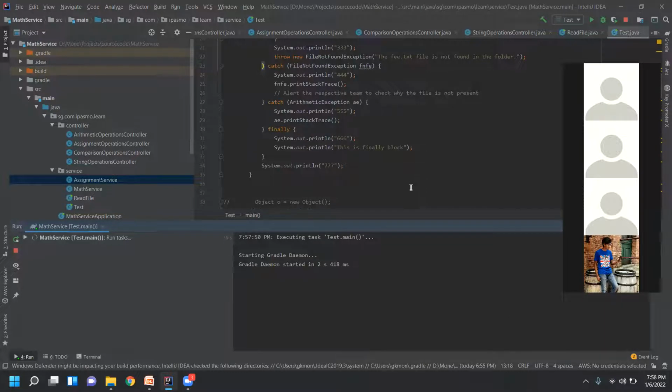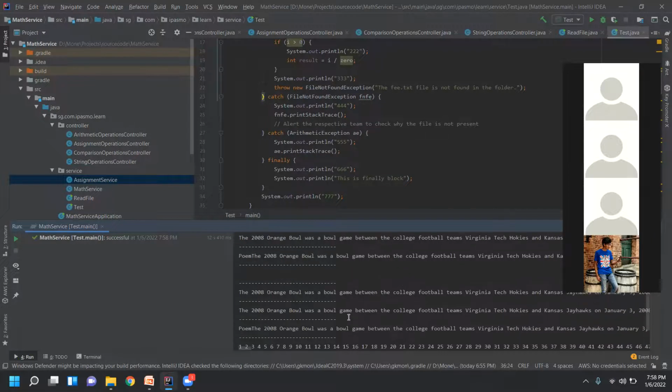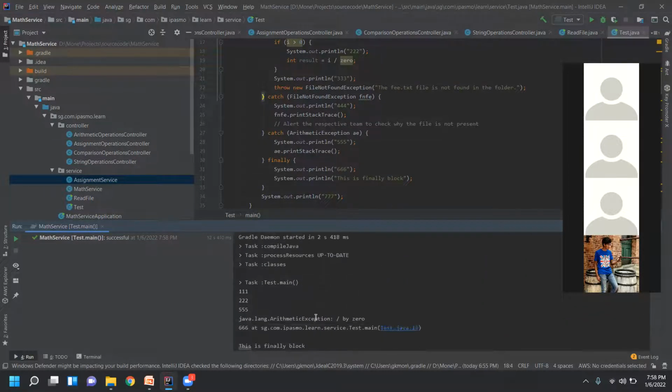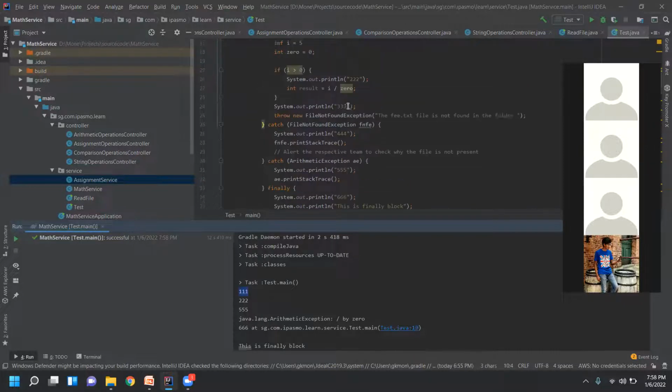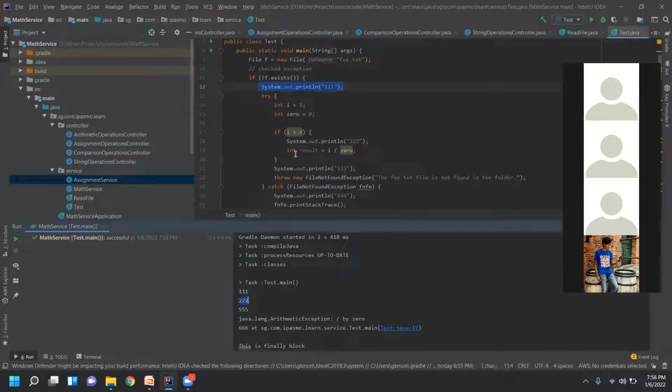So you can see which line of statement is excluded. Let's go here up to here only. So let's see, 111 is printed. 111 is where? Before starting, it enters actually. The file is not existing, so it enters here. This line is executed. And then 222. 222 is inside I greater than 0. I is 5, so 5 is greater than 0, and hence it prints this one.